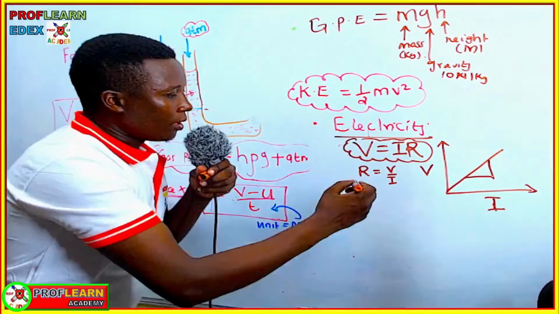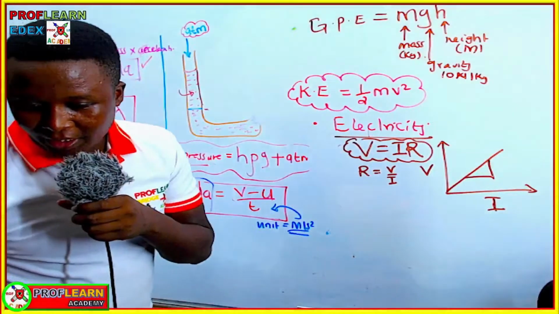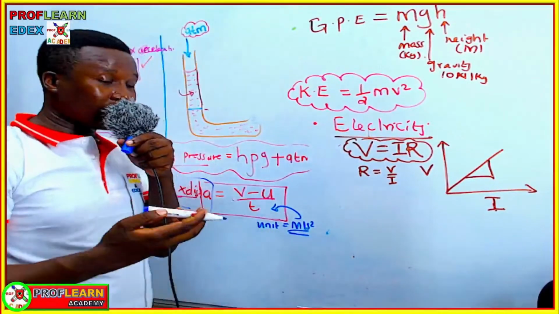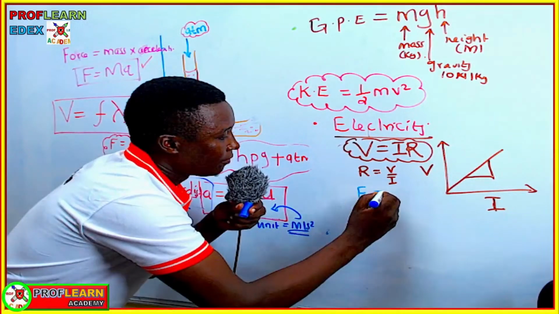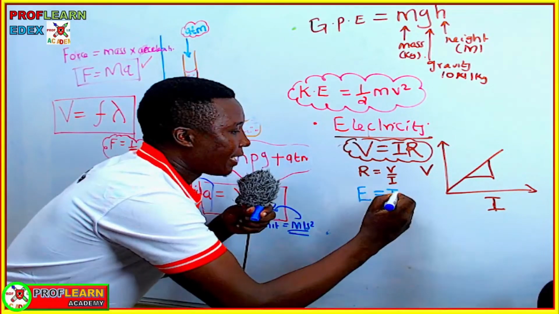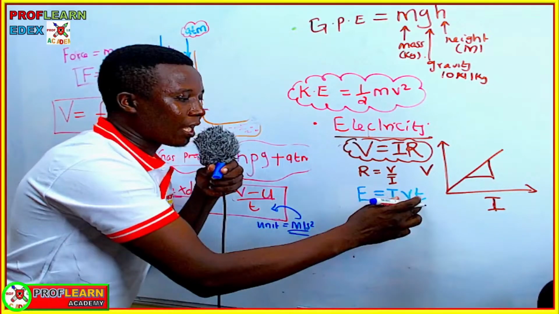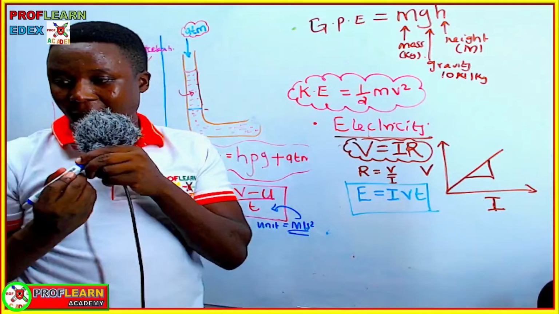All right, so another formula under current electricity that you really need to know, and must know, is electrical energy equals IVT, meaning current times voltage times time. This is another formula that is very, very important under current electricity.